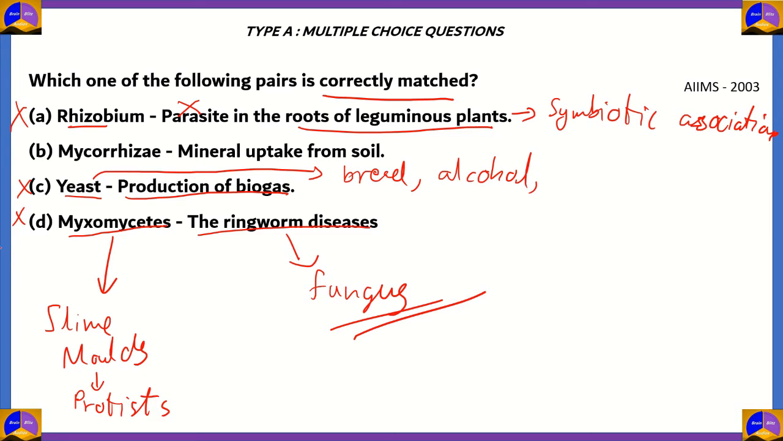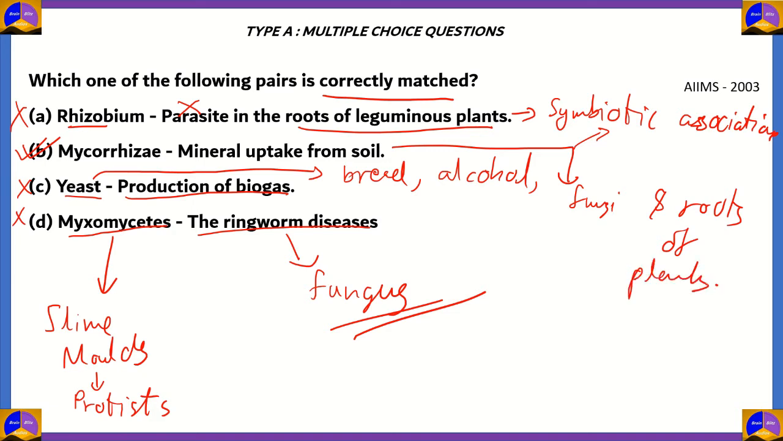The right answer is option B, Mycorrhizae involve themselves in mineral uptake from the soil. Mycorrhizae is once again a symbiotic association between fungi and the roots of plants, and their function is mineral uptake from the soil. So the fungi take minerals from the soil and supply them to the plant, and in return the plant provides some of its food down to the fungus. So a symbiotic association. Option B is the correct option for this question.